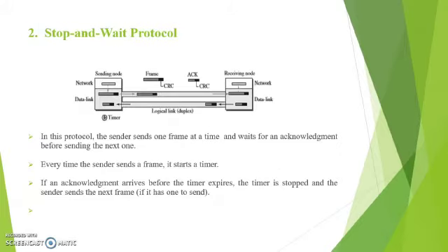The next protocol is the stop and wait protocol. Here the sending node sends the frame and waits for an acknowledgement. After getting the acknowledgement, it transmits the next frame to the receiver. In this protocol, the sender sends one frame at a time and waits for an acknowledgement before sending the next one. Every time the sender sends a frame, it starts a timer. If an acknowledgement arrives before the timer expires, the timer is stopped and the sender sends the next frame. If the acknowledgement doesn't arrive, it has to resend the packet.